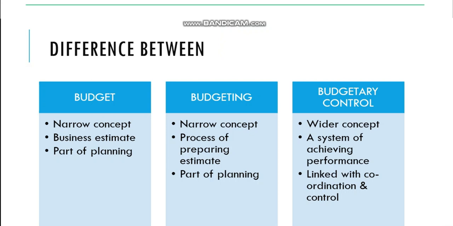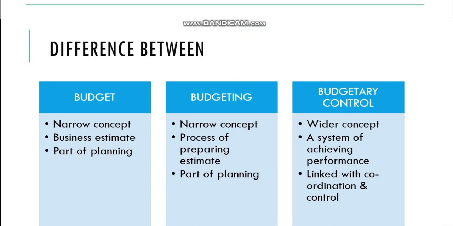Next, we see what are the differences between the three items: budget, budgeting and budgetary control. Budget and budgeting are narrow concepts, whereas budgetary control is a much wider concept. Budget is a business estimate, but budgeting is a process of preparing these business estimates.